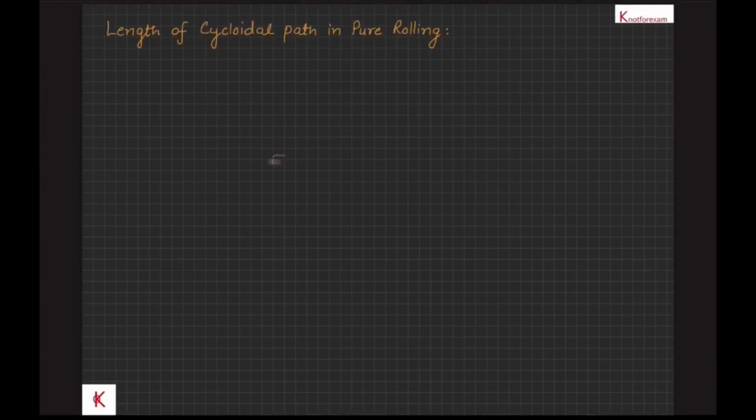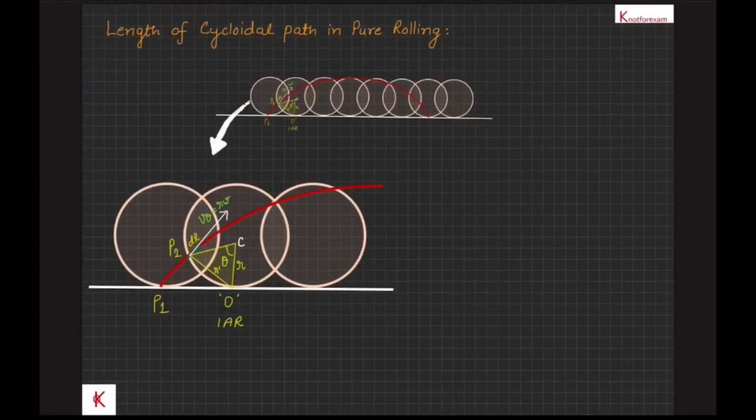So we are going to find out the length of the cycloidal path in pure rolling. Let's take a look at the given figure of a cycloidal path in pure rolling. Let point P on the circumference move from position P1 to position P2 and radius OP rotate by angle θ. At this instant, the instantaneous axis of rotation passes through point O and velocity will be perpendicular to OP, that is in the tangential direction. Also by geometry, OP2, let it be r', is equal to 2r sin(θ/2), and velocity v_θ at this instant is equal to r'ω, that is 2rω sin(θ/2).